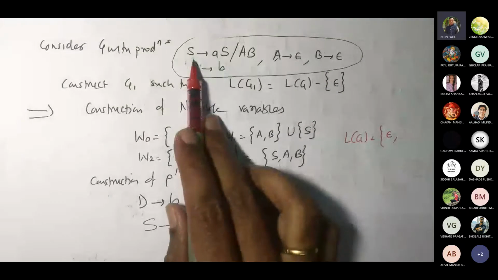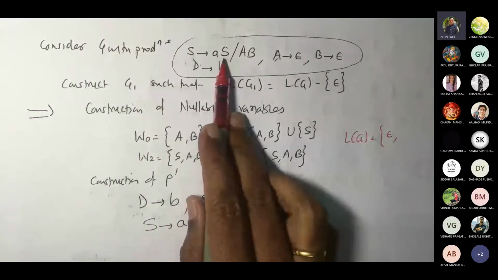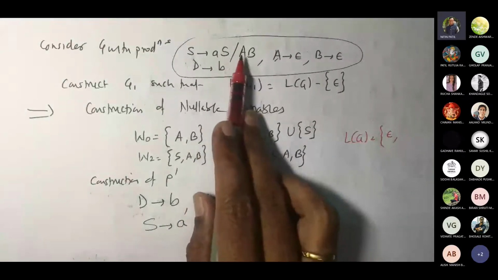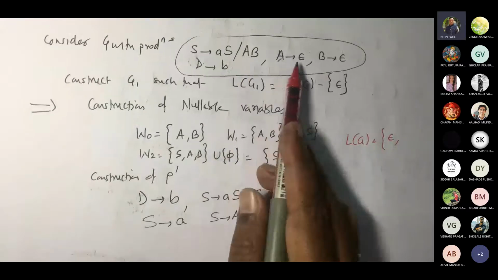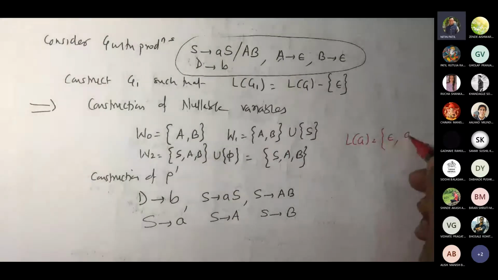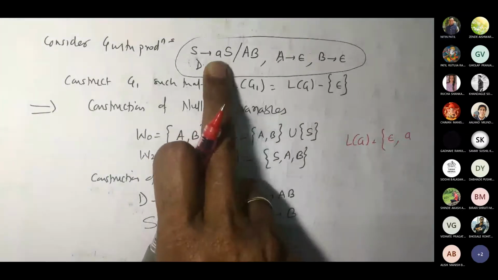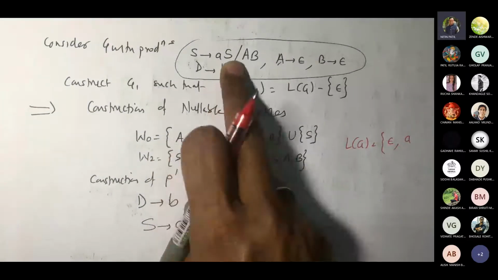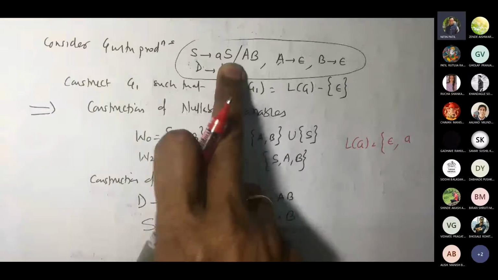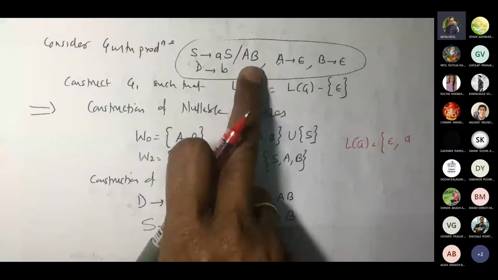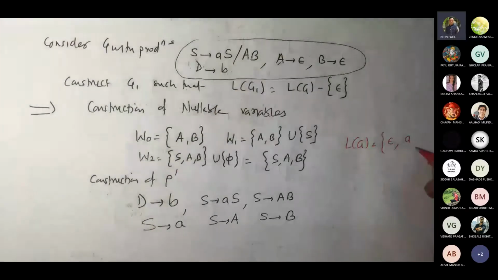Secondly, I would be getting S gives AS. Now if S is replaced by AB and A and B one by one are replaced by epsilon, I'm going to get A. If I want two S, I will write AAS. AS, next S is replaced by AS again, so I would be getting AAS. S again replaced by AB, both of them are epsilon, so I would be getting this.